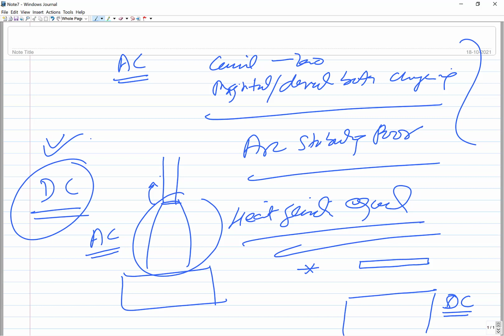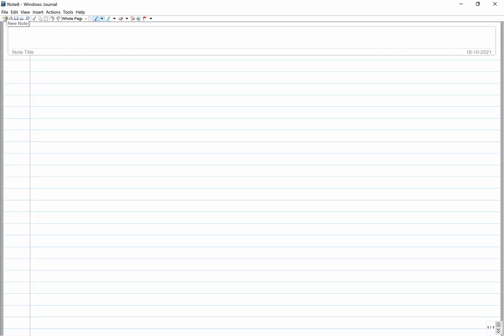Second aspect, in DC the direction and the magnitude of the current remain constant. That's why you get very stable and smoother arc, while the arc stability is very low in case of the AC welding. Okay, that's why the AC welding is found to be more difficult as compared to the DC welding. Irrespective of the process, you can take any arc welding process.